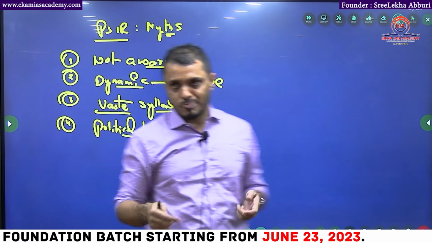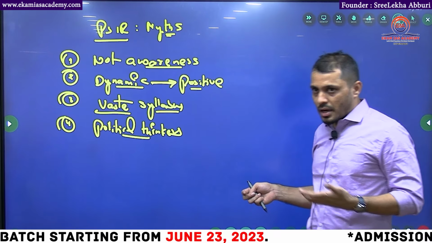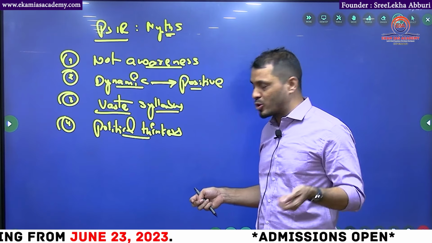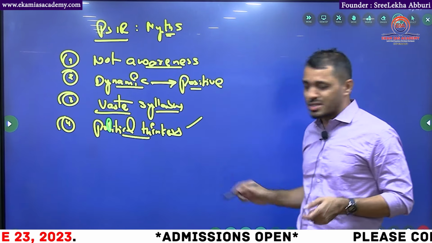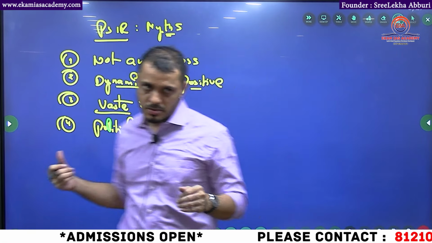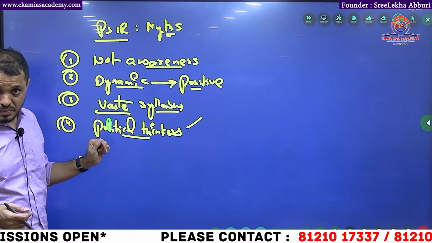That is the reason, guys, because I have been teaching Indian polity for the last 6-7 years, and I taught so many students, mentoring them about the PSAR. So political thinkers will be very easy, students. It's all about teaching. Just now I told you John Rawls' theory of justice. I gave a simple example to you. When you go through these kinds of examples, it will be very easy for you.